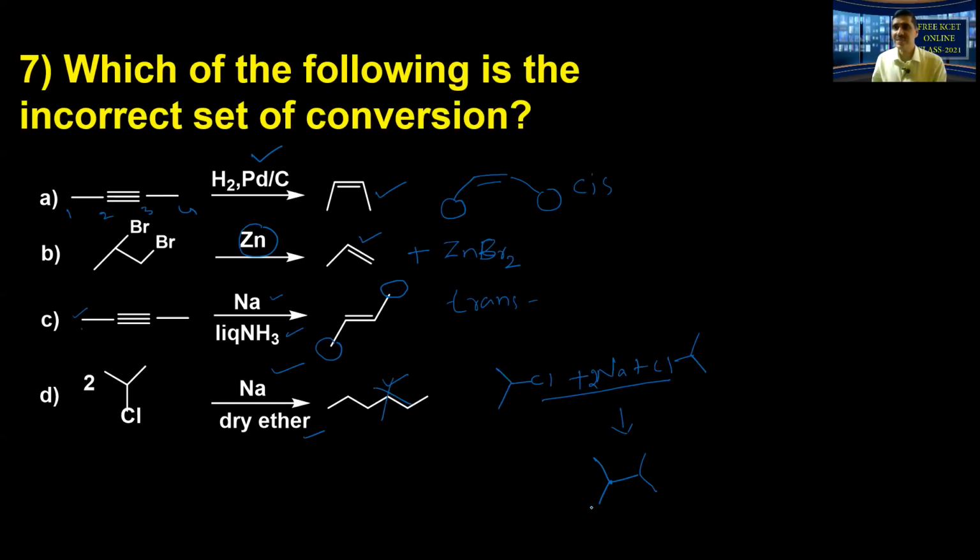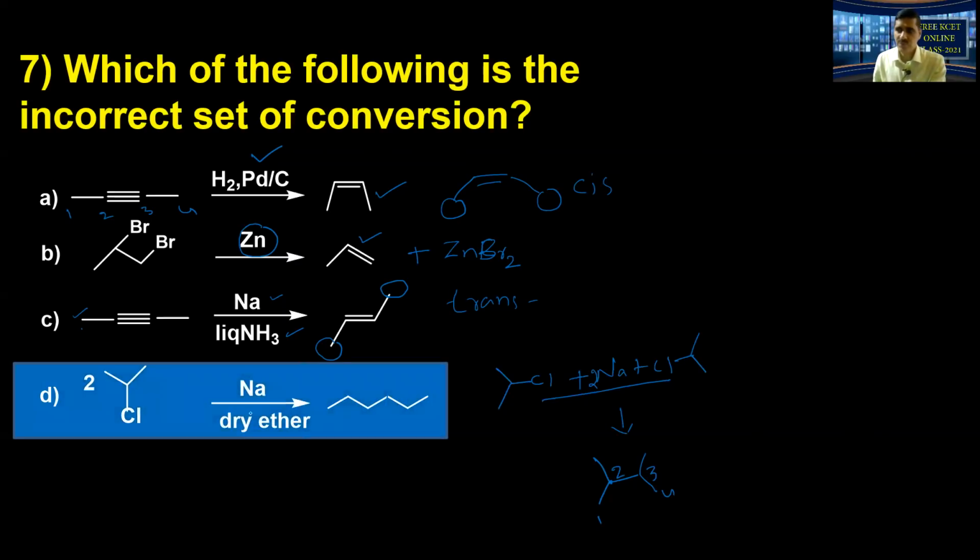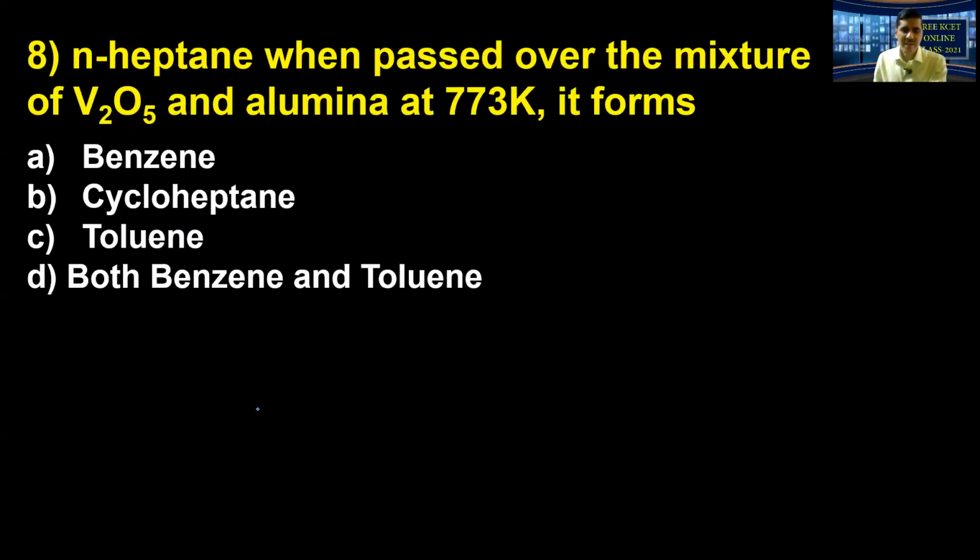Look here, this is substituted alkane. Numbering 1, 2, 3, 4, 2,3-dimethyl butane is the product. Therefore, option D is the incorrect set of conversion being mentioned. That's our answer. So with that, I'll move on now.